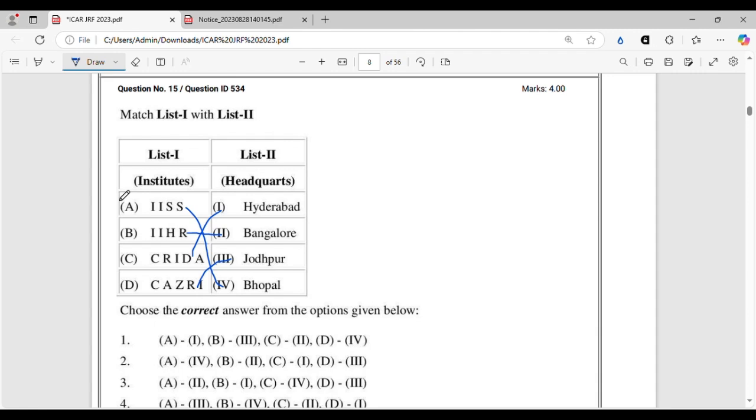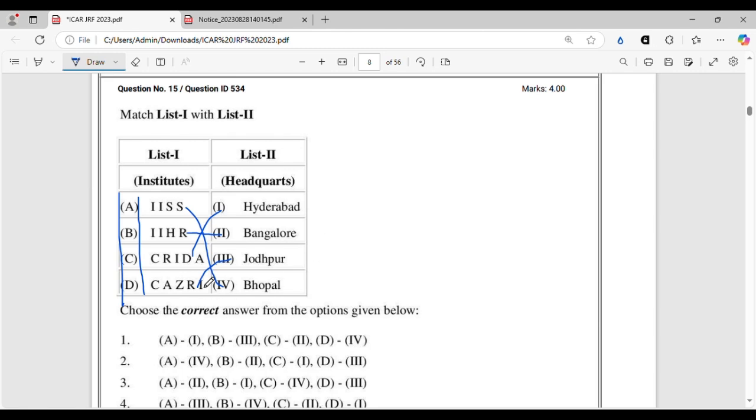Interestingly, these all four are now IARI hubs. I think you all know the IARI Mega University hubs. IISS is the Bhopal hub, where soil science is very strong. IIHR is the Bangalore hub, the main hub of Bangalore, and CRIDA is in Hyderabad. In Jodhpur also they have started the CAZRI hub, where agronomy and soil science faculties are really strong. From this year only, this hub system started. Like the 2023 pass outs got into the hubs. Like me, I am studying in the CRRI Cuttack hub, and similarly, all these are hub institutes.